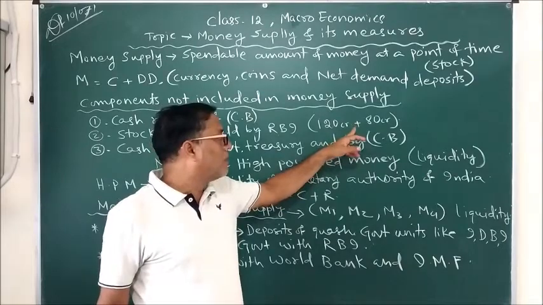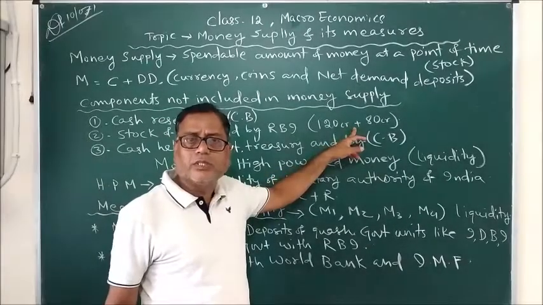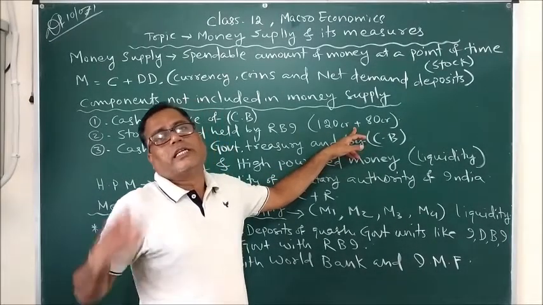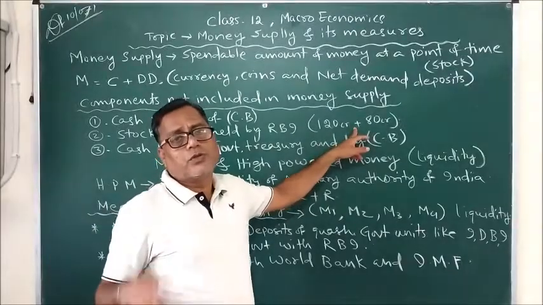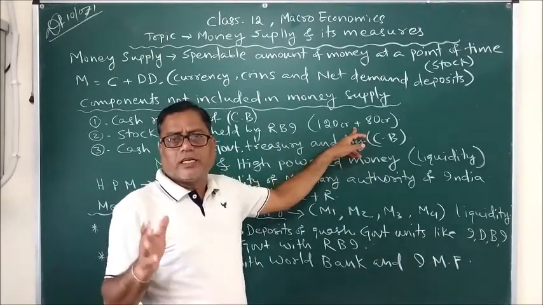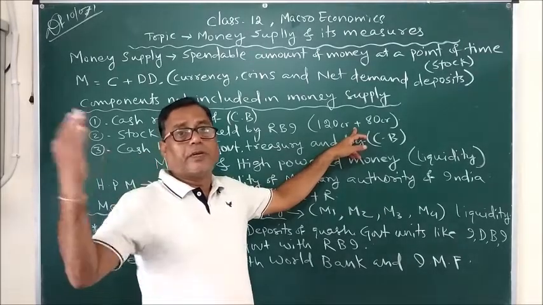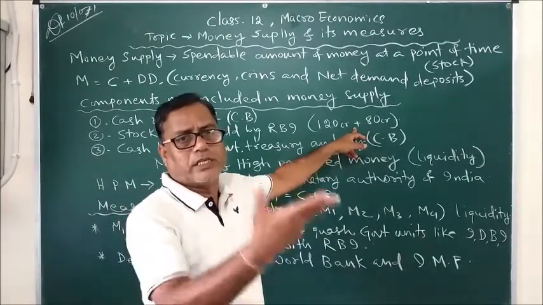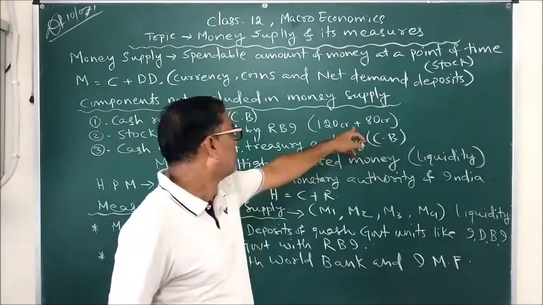If the government keeps this much reserve with the RBI, then it can print any amount of currency notes it wishes. But still there are restrictions. Even if it wishes, the government cannot print beyond a limit, because it would result in hyperinflation.